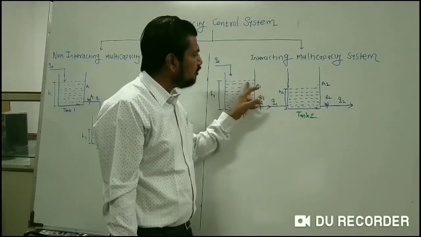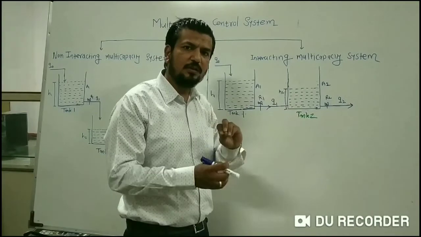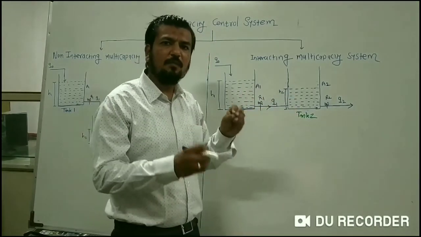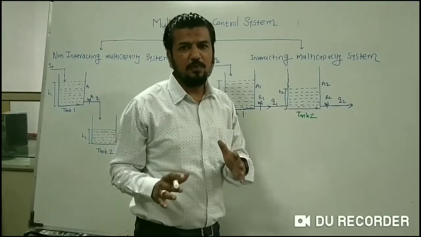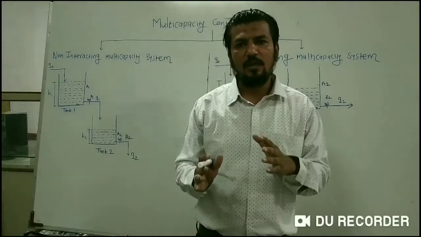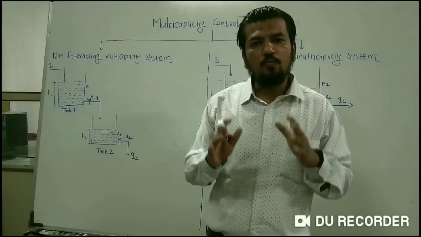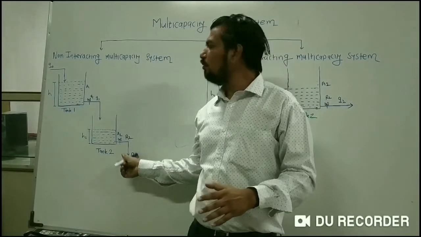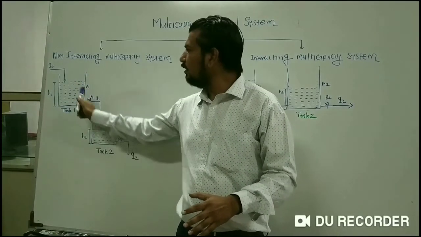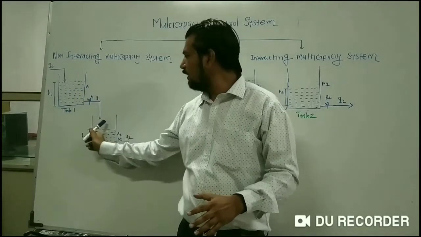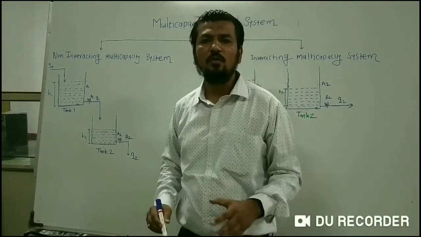So you can say that these two tanks are arranged in an interacting manner, because the head in both the tanks is dependent on each other. That type of system is called the interacting multi-capacity control system. So always remember that the major difference is that in the non-interacting multi-capacity control system, the output of tank number 2 does not affect the head in tank number 1, or you can say that the head in tank number 2 does not affect the head in tank number 1. That's why these two heads are non-interacting, and that's why it is called a non-interacting multi-capacity control system.